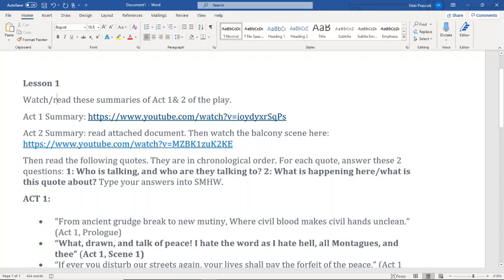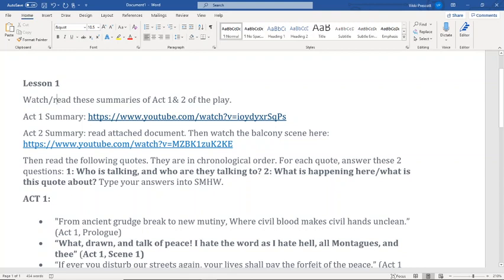So you're going to be looking just at Act 1 and Act 2 of the play. It's a 5-act play, so you're just looking at a little less than half of the play. You're going to be reading a summary of Act 1 and watching a summary on YouTube. You're then going to be looking at the attached document, which has a summary as well of Act 2, and then you can watch the balcony scene. Both of these links are on Show My Homework for you.